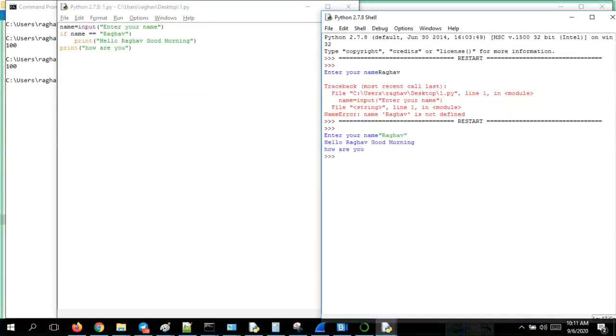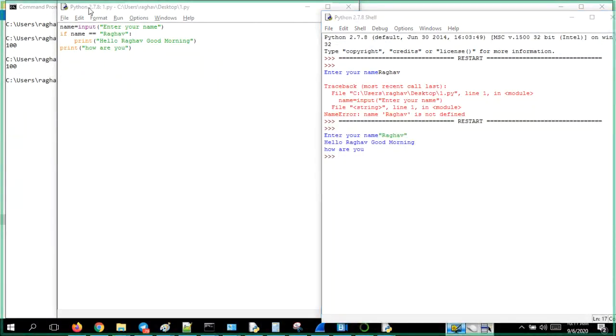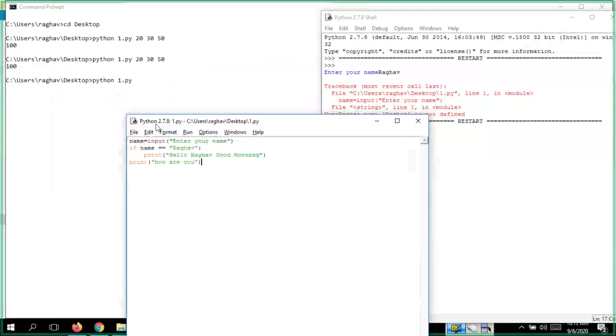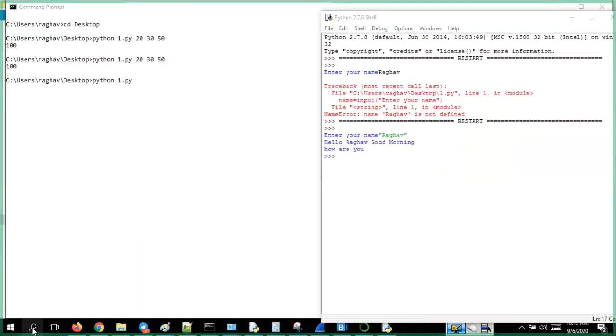Okay. So that is the thing. This is the problem. See, I have taken a 2.7 interpreter. Input in 2.7 will consider it as non-string. Whatever you give, even if I give Raghav, it will consider it as something else, not text. So that is the problem. So I'll take a different interpreter.